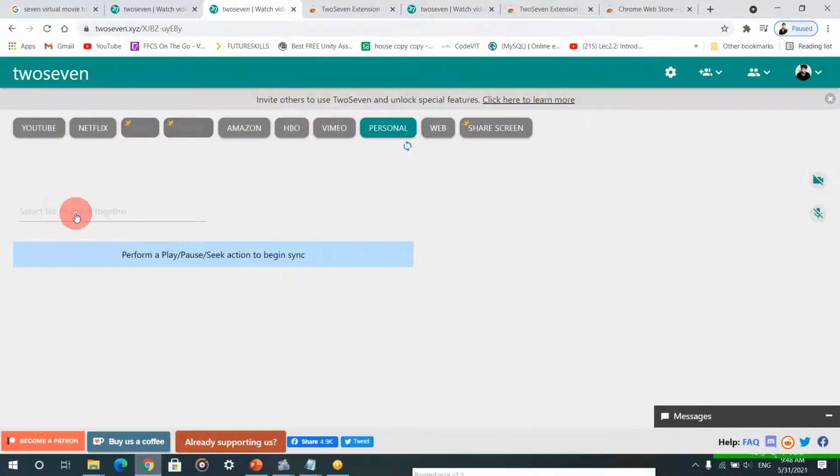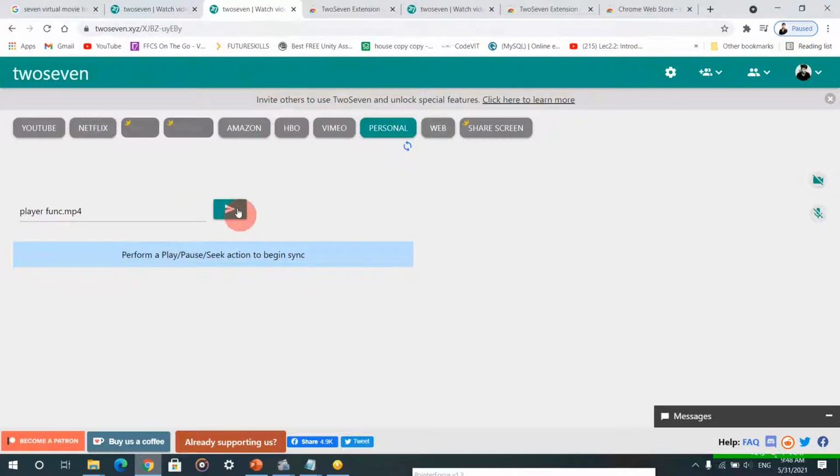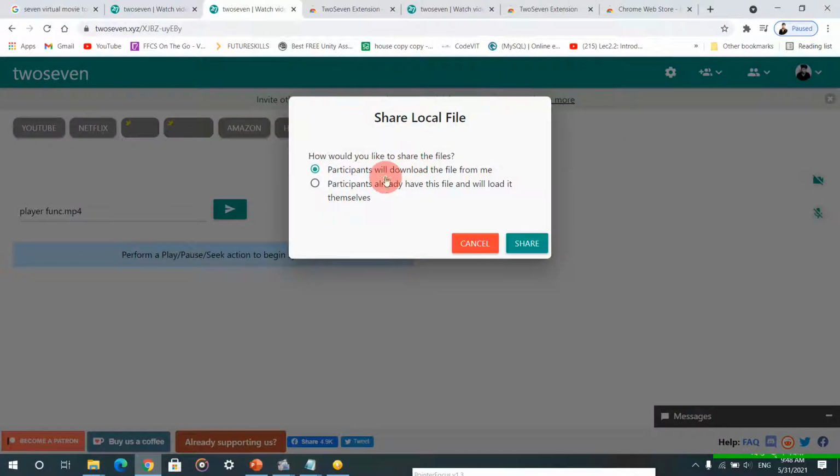Select a file to watch together. This option is awesome, guys. You just go inside your file. If you have any movies, just open. After opening, participants will download the file from me. Participants who already have the file will load it themselves. They have told, or you can choose any of the options and share.